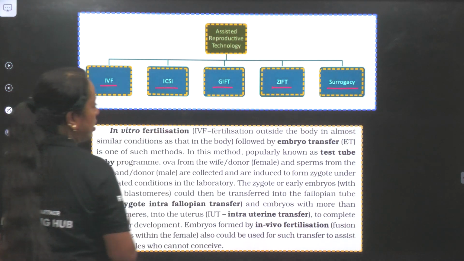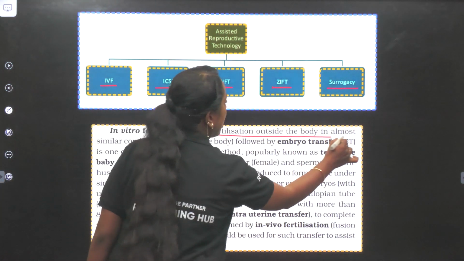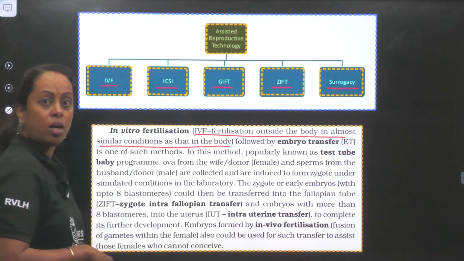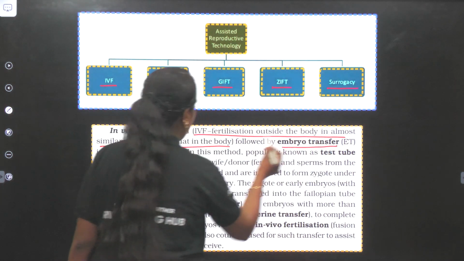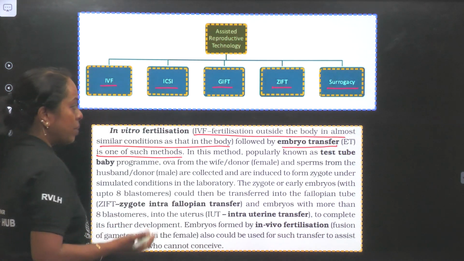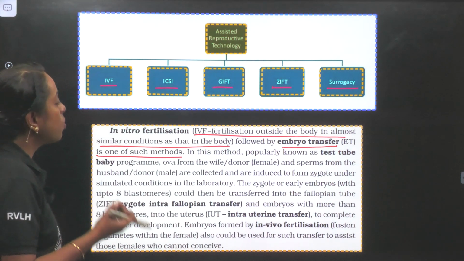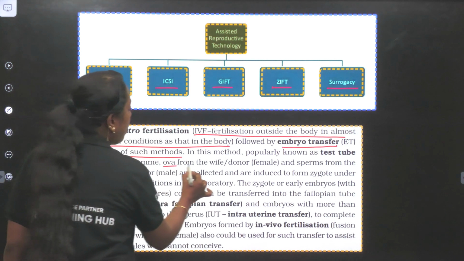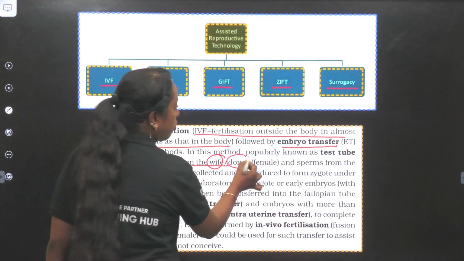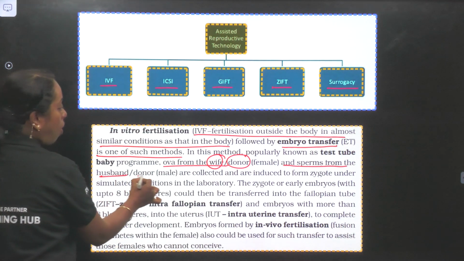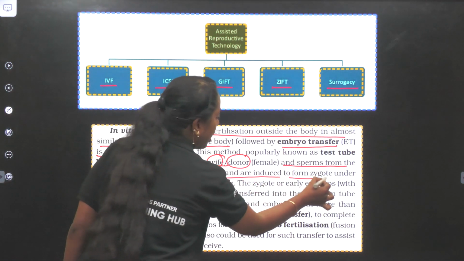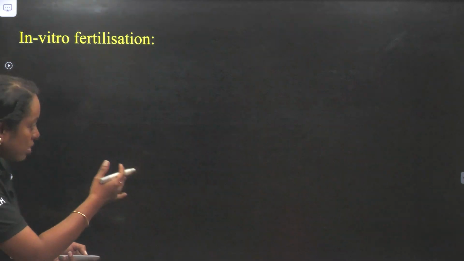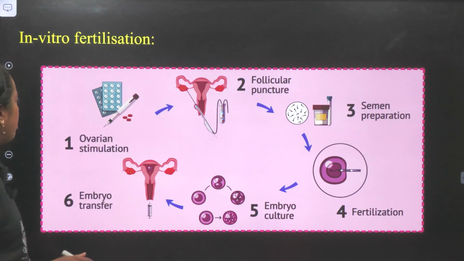In vitro fertilization, IVF, outside the body in almost similar condition that is in the body, followed with the second step which is called as embryo transfer is one such method. So this technique is known as test tube baby technique. Okay. So he says here, ova from the female, that is wife or the donor female, and the sperm from the husband or donor male are induced to form what is called as the zygote. Okay. Now I'll explain you with the chart, so that you can understand it.